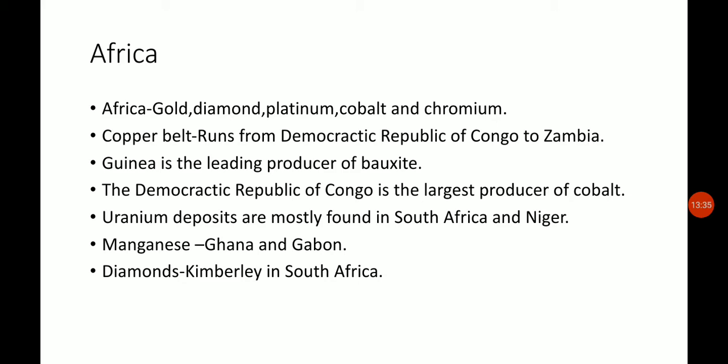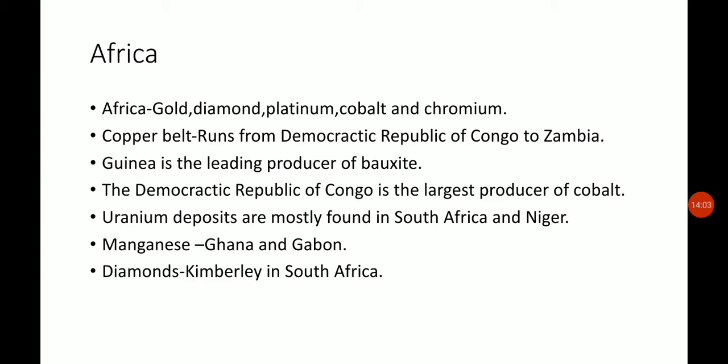Moving to Africa. Africa has a vast variety of valuable minerals, but we are most familiar with gold, diamond, platinum, cobalt and chromium. Whether it is poor in iron or in coal, it has great mineral resources: gold we have there, diamond we have there.